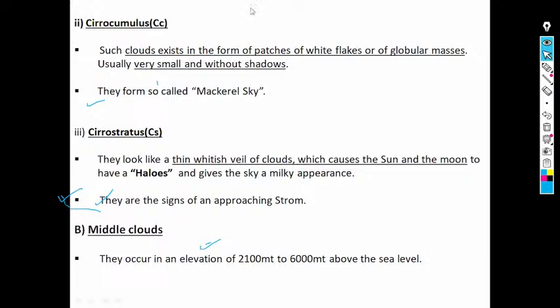Usually very small and without shadows. Such clouds exist in the form of patches of white flakes or globular masses, usually very small and without shadows. They form the so-called mackerel sky basically. They form the cirrocumulus. Just look here, the cirrocumulus is here.